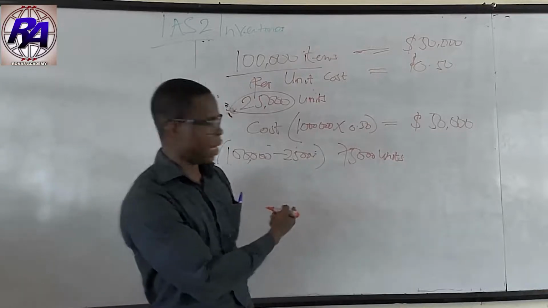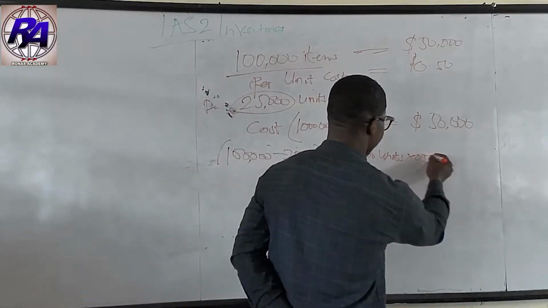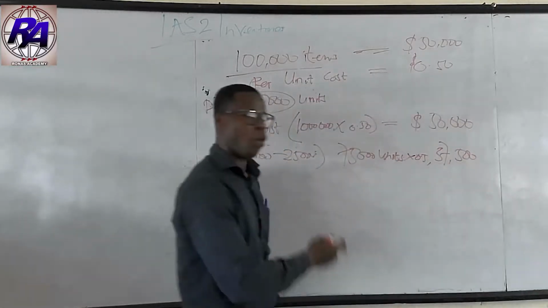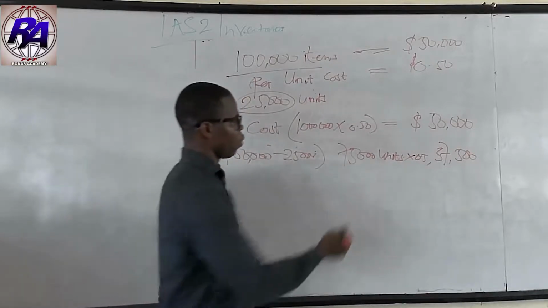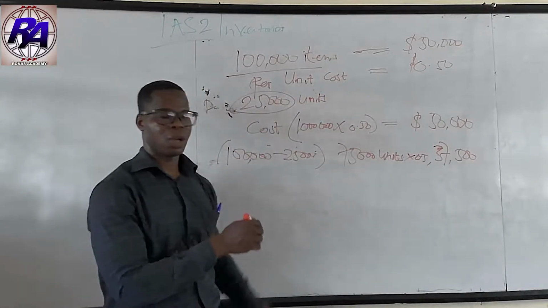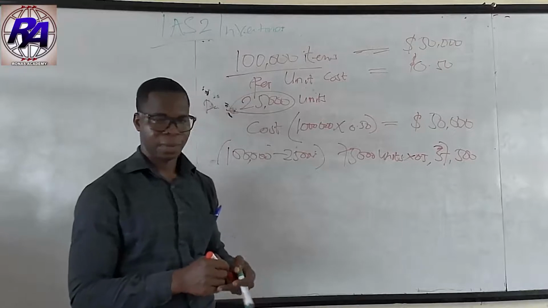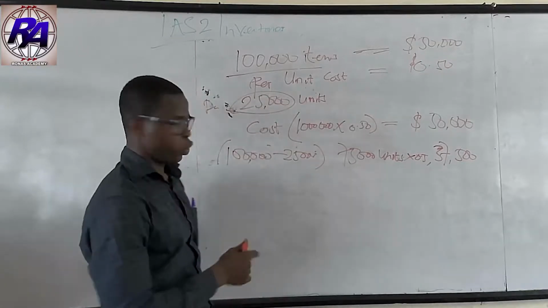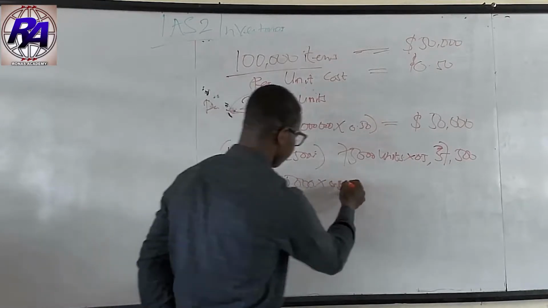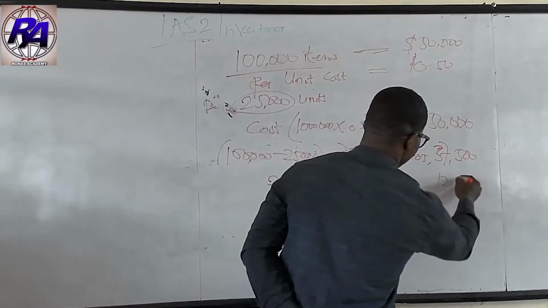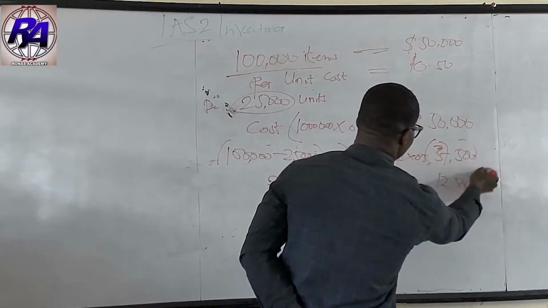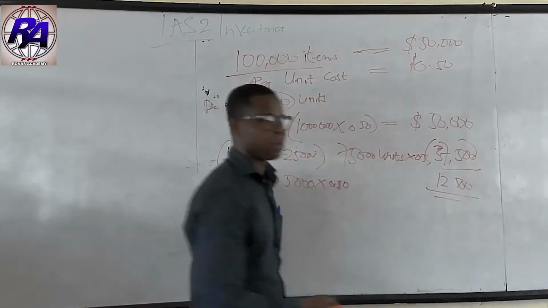How much will this cost us? We multiply by 0.50, and this is going to cost us $37,500. The value now will be $37,500 because of the damage caused by the fire. How much is the damaged goods? The 25,000. So we multiply 25,000 by the 0.50, and we are going to get $12,500. Remember, if you take this one from this, you will still get the $12,500.